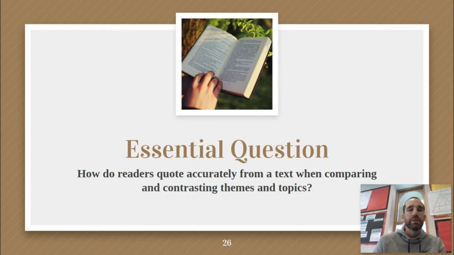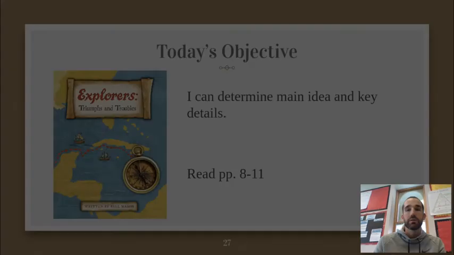Our essential question is, how do readers quote accurately from a text when comparing and contrasting themes and topics? So remember to be either accurately quoting if you're using quotations in your answers, or be paraphrasing, meaning using your own words if you're not going to put that in quotation marks.